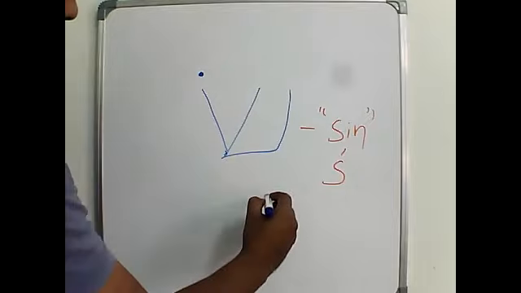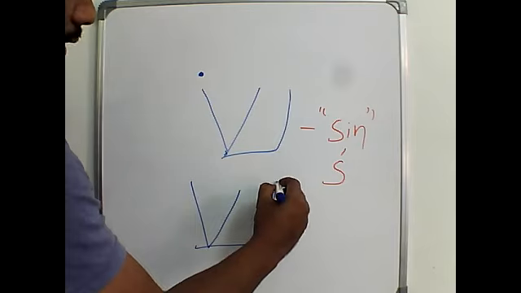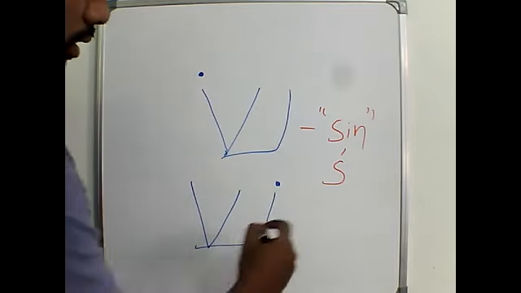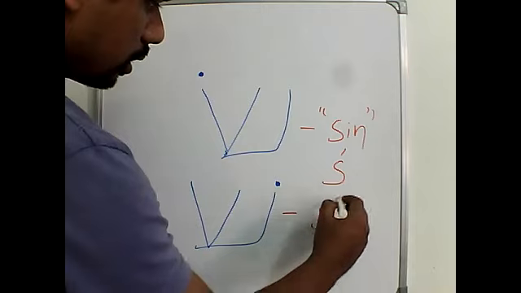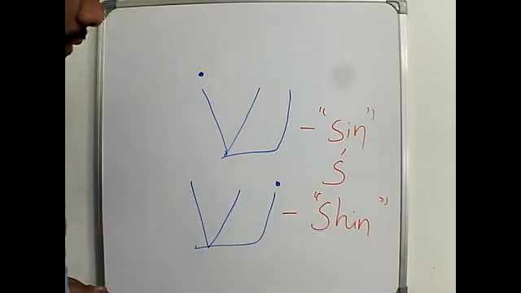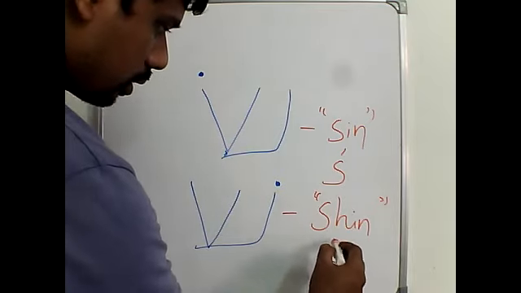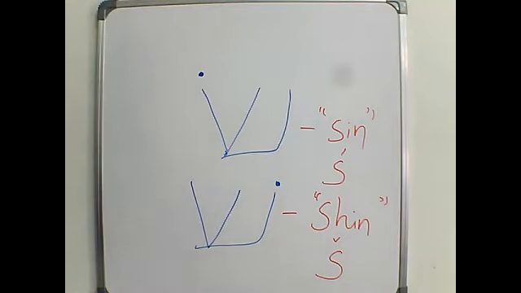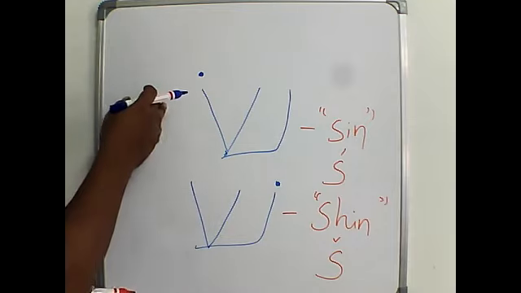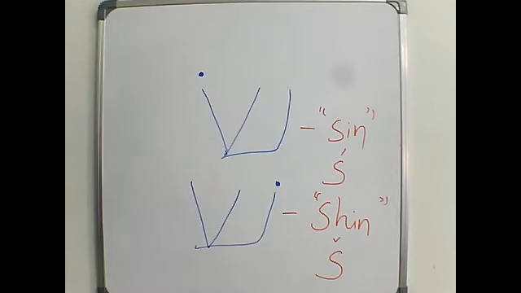At the same time, if the dot comes on the right side, it is Shin. So please be aware of that. When the dot comes on the left side, it is Sin. But when the dot comes on the right side, it is Shin.